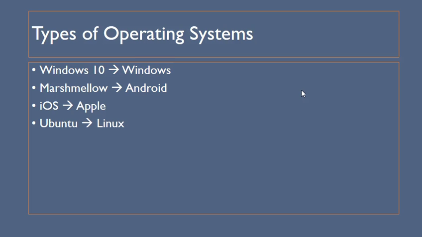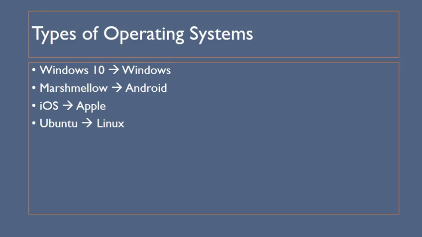So first of all, different types of operating system, just some names to be aware of. There's four main operating systems distributors. They are Windows, Android, Apple and Linux, and they all come with their own different names. So for example, Windows, majority of the time it's a numbered version. So for example, Windows 1, Windows 2, Windows 3. They then started to use the years of their release date. So for example, Windows 95, Windows 98. And then at the moment we've got their most latest iteration, Windows 10.